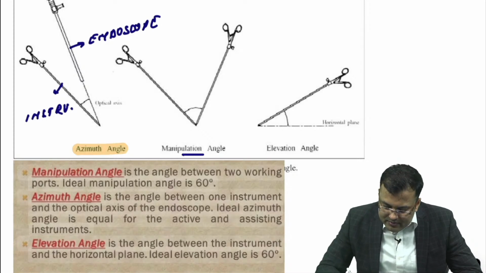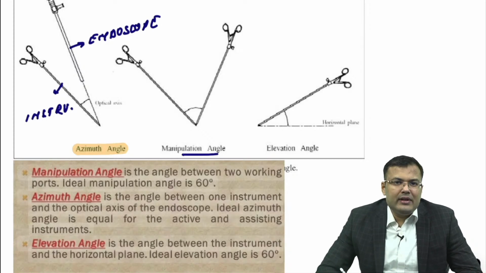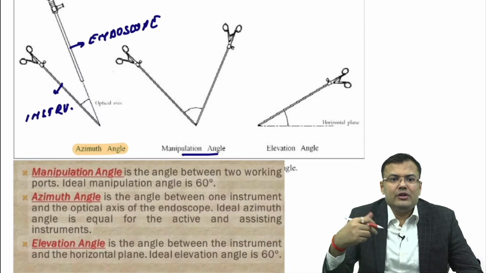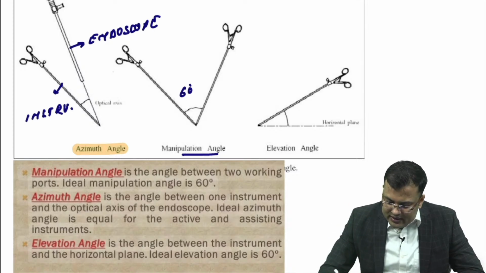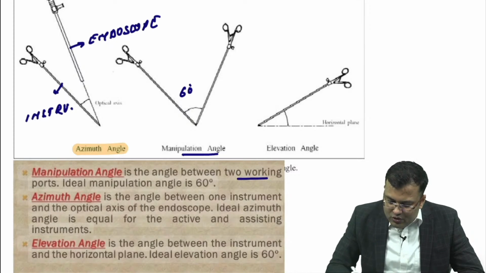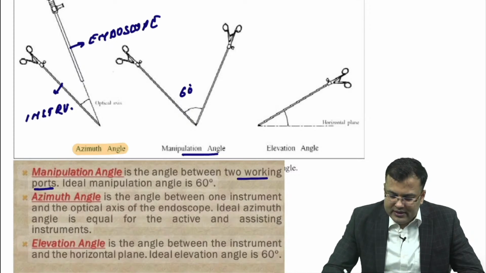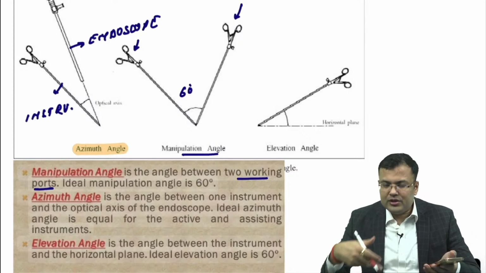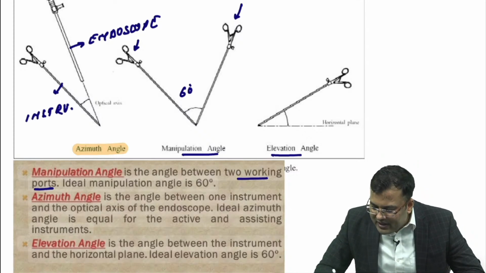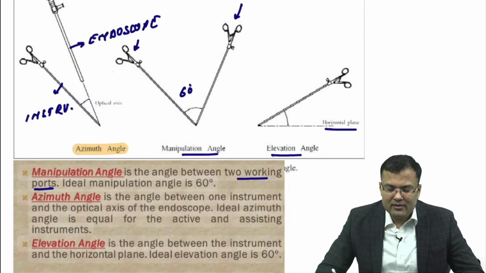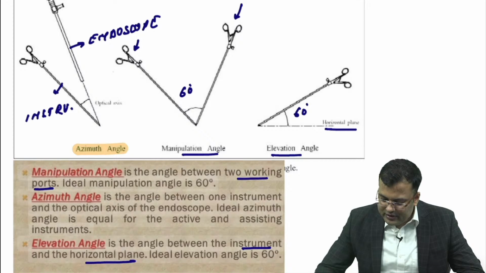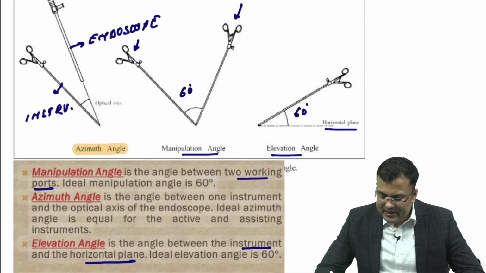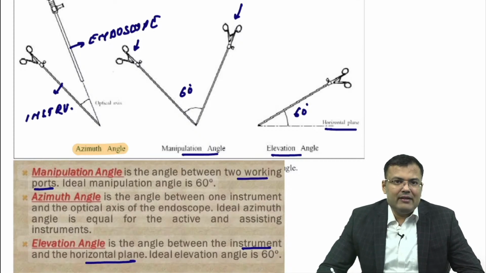After that you can see this is the manipulation angle, the angle between the two working ports' instruments, which you are going to manipulate. Ideally this is 60 degrees. Then the elevation angle: you can see this is the horizontal plane. The elevation angle is the angle between the instrument and the horizontal plane, and again it is 60 degrees. Clear.